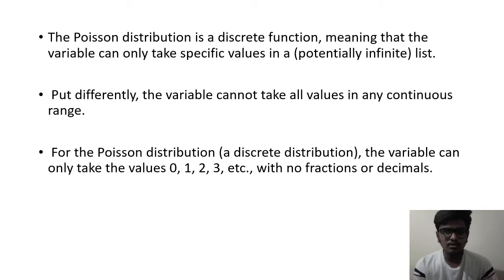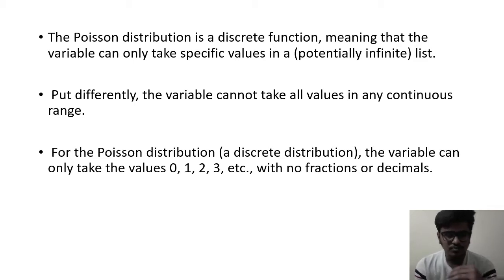The Poisson distribution is a discrete function, meaning that the variable can only take specific values in a potentially infinite list. Put differently, the variable cannot take all values in any continuous range. For the Poisson distribution, a discrete distribution, the variable can only take values 0, 1, 2, 3, and so on, with no fractions or decimals.